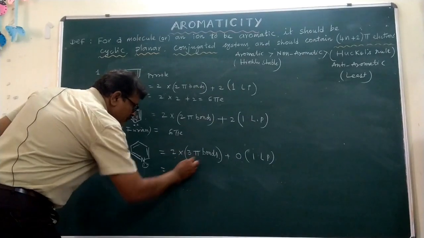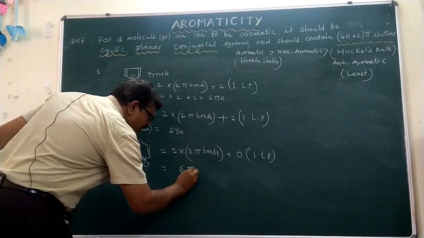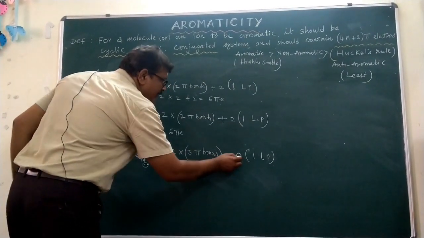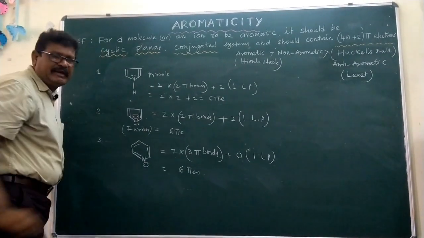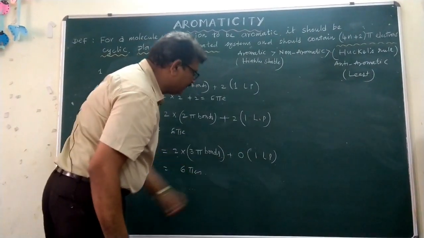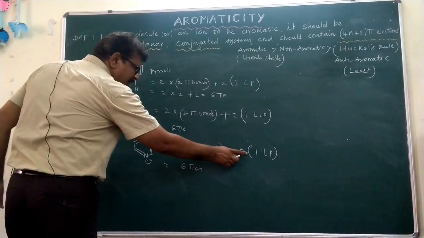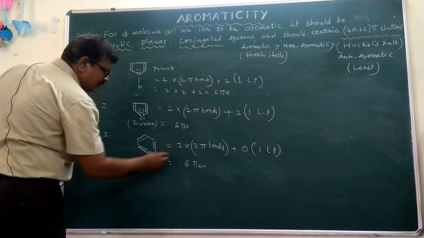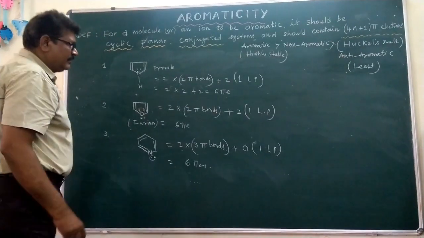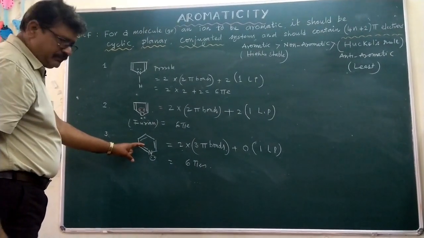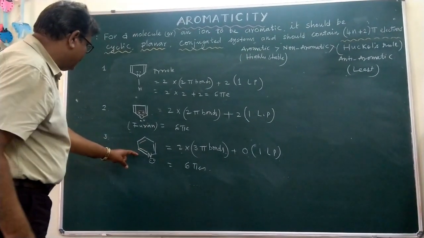Now the 2 into 3 gives 6 pi electrons only. That's why, since the lone pair is not considered, here there are 6 pi electrons in the cyclic system. These are delocalized pi electrons.